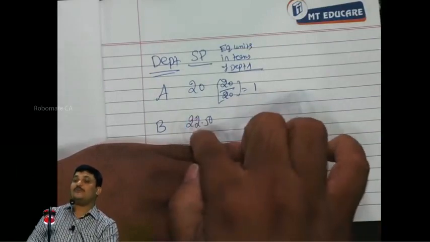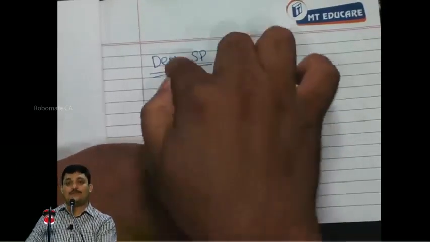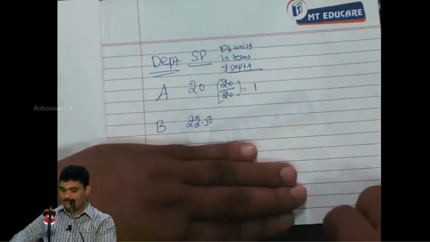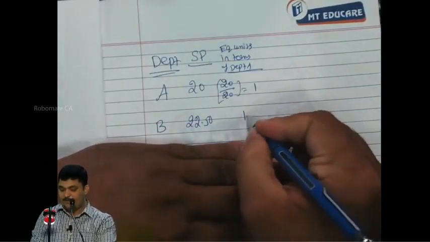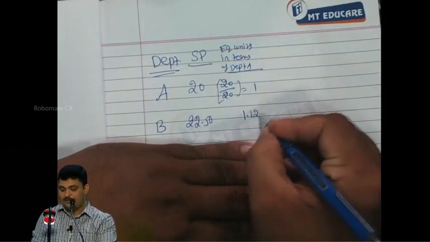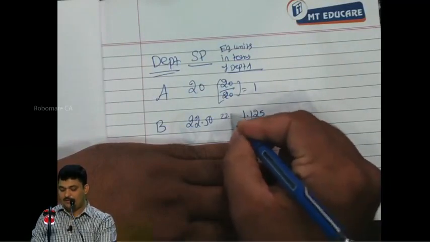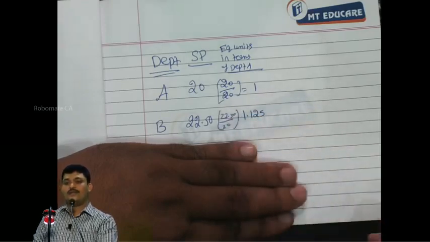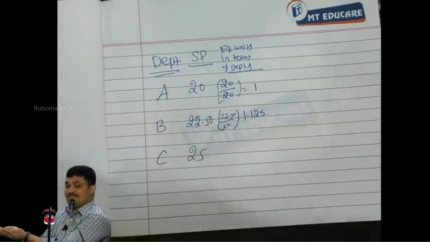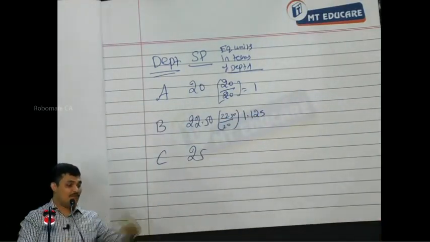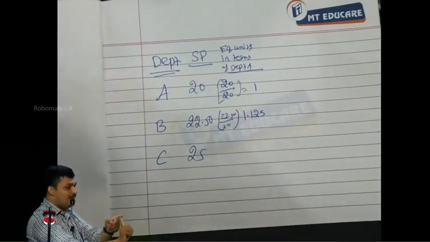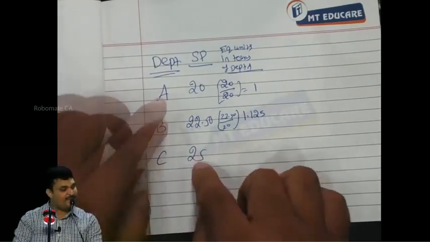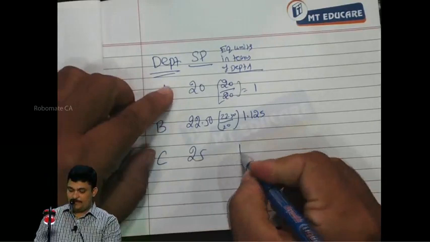It is 22.5 by 20, because this is the proportion of cost to price. It is 1.125, which is nothing but 22.5 by 20. Understood? Similarly, the amount that I have for C, that also I am using for A units. Correct? I will get more than 1 unit or less than 1 unit? More than 1 unit. How? 25 by 20, it is 1.25.